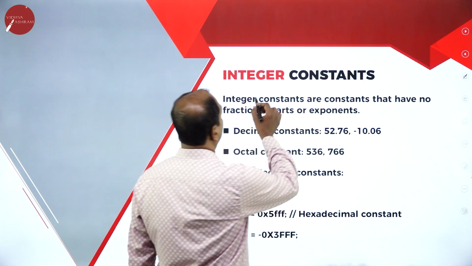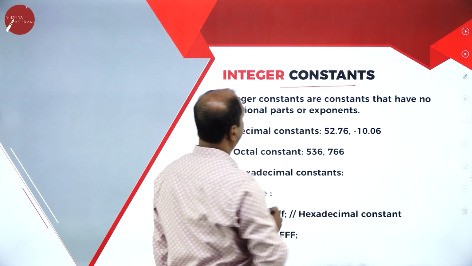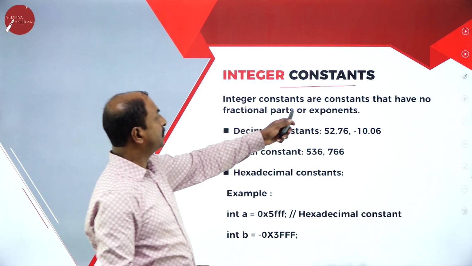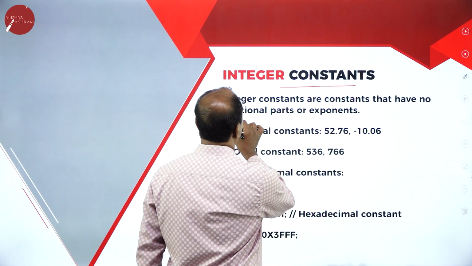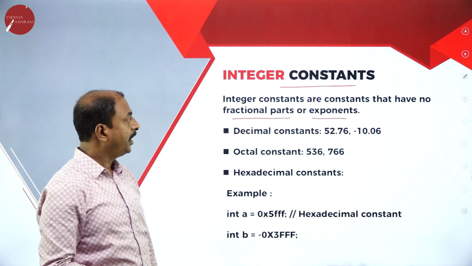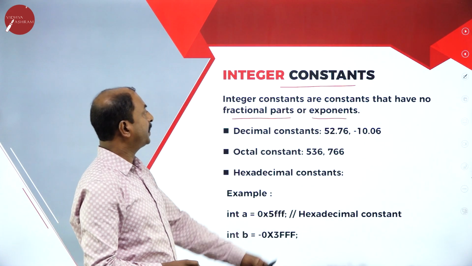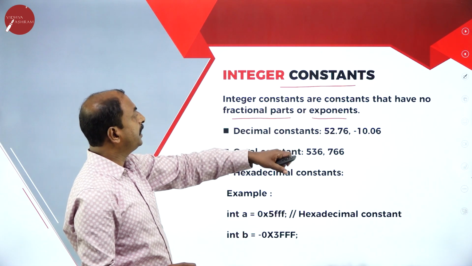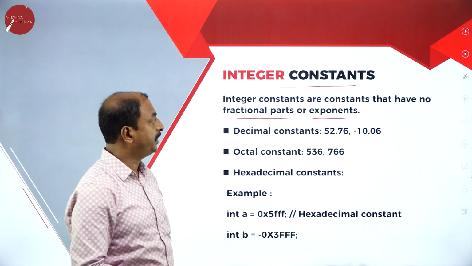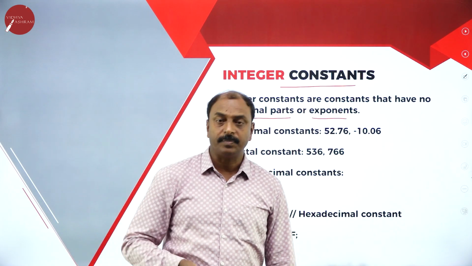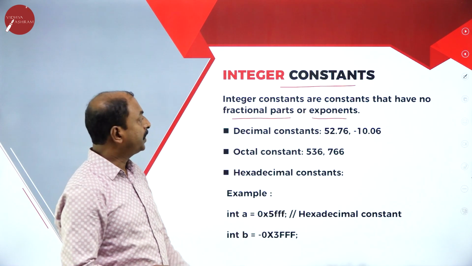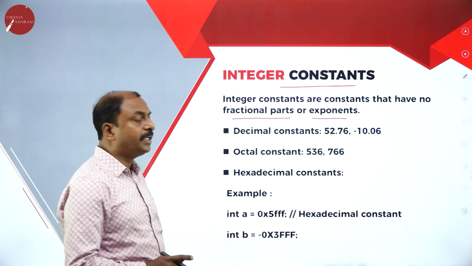First we will see what integer constants are. We know the meaning of integer. Integer constants are constants that have no fractional part or exponents. A fractional part is nothing but a decimal number, so an integer constant consists of only integer values.